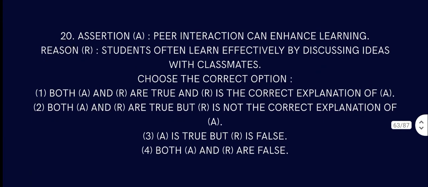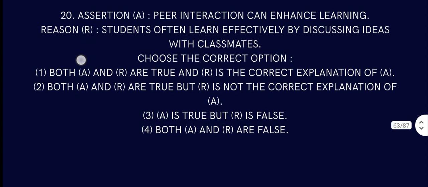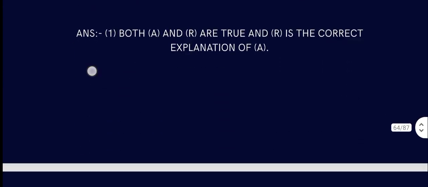Question number 20. Assertion: peer interaction can enhance learning. That is true. We learn a lot from our fellow friends, students, peers, because we are not very free with teachers, so we cannot clear all the concepts. Because students often learn effectively by discussing ideas, that is true. Both A and R are true, and R is the correct explanation of it.